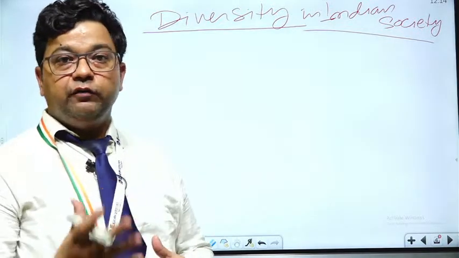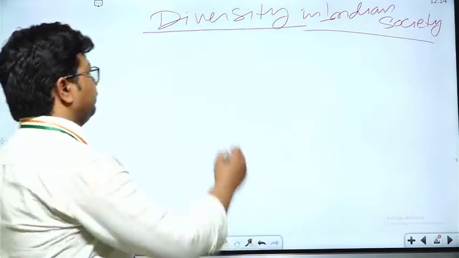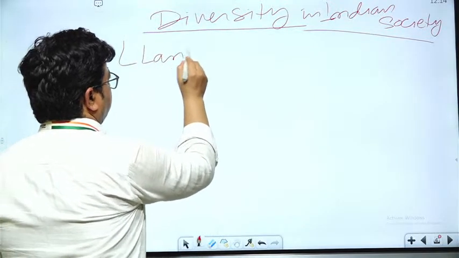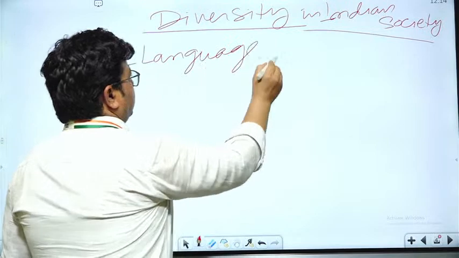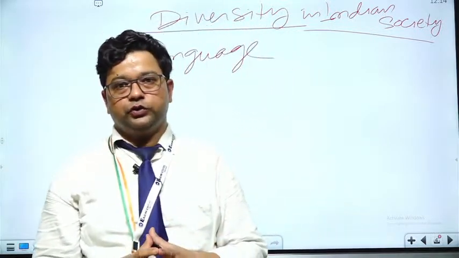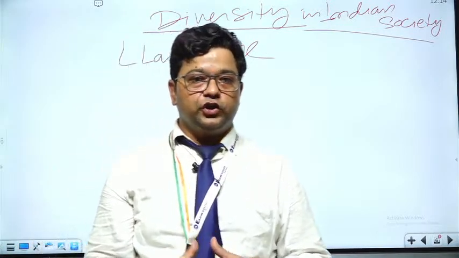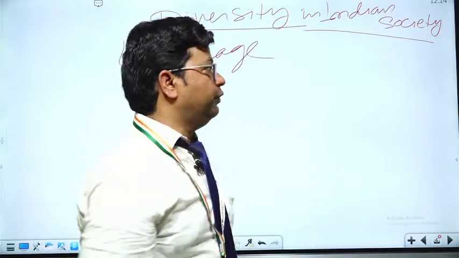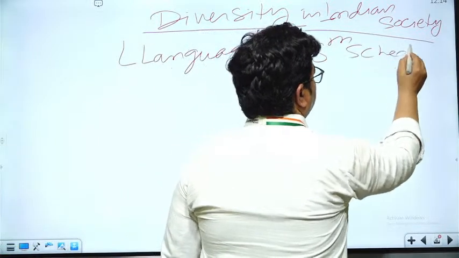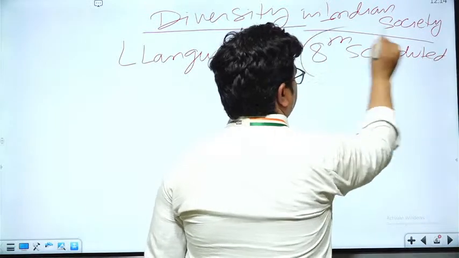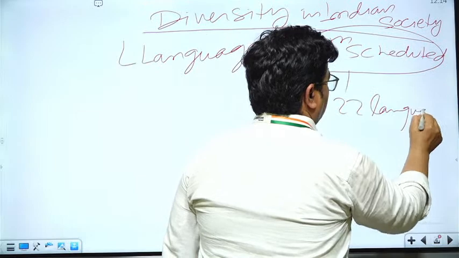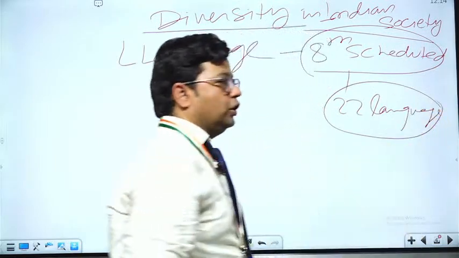We have very different types of diversity. The first is linguistic diversity, or diversity on the basis of language. As we know, in our Constitution itself, the 8th Schedule mentions the languages. Under the 8th Schedule, we have 22 different languages given under the Constitution.